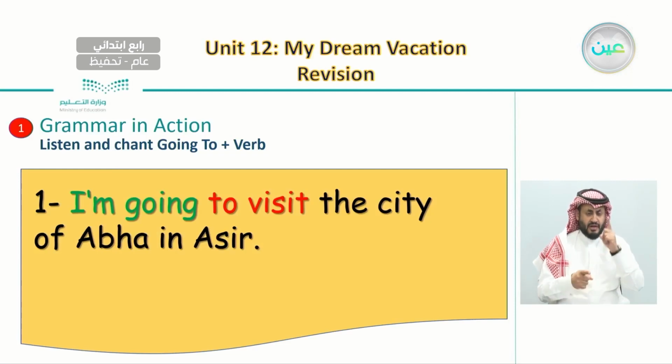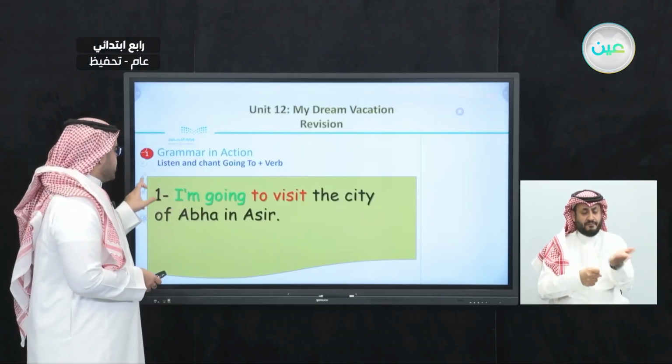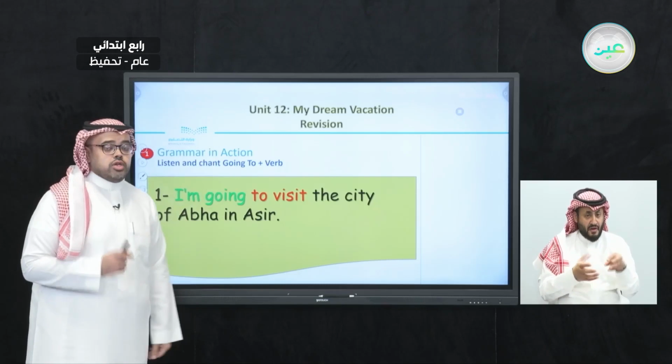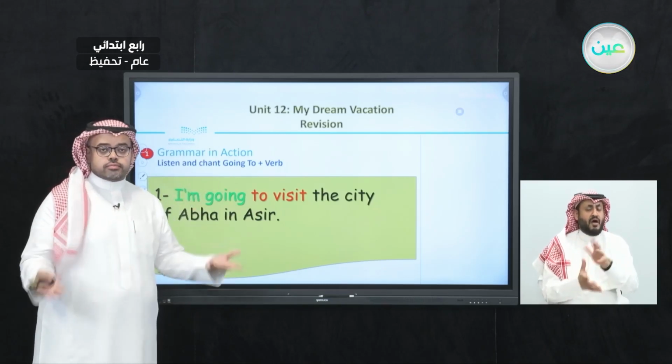Quick revision. In our last lesson, we talked about the grammar, which is going to plus a verb. And we said that here we use going to not to talk about direction of a place.